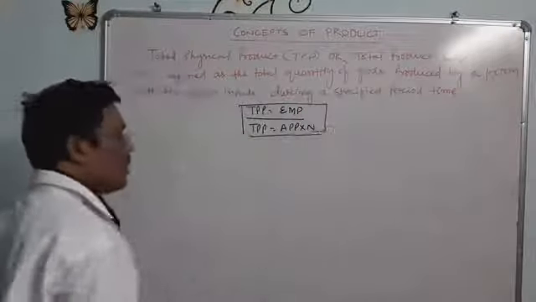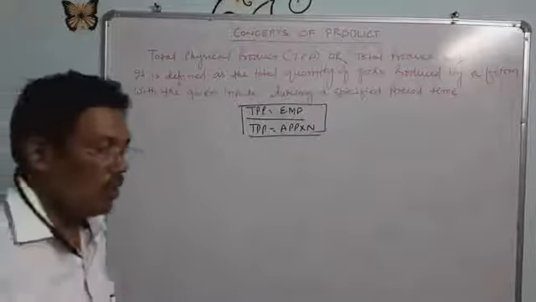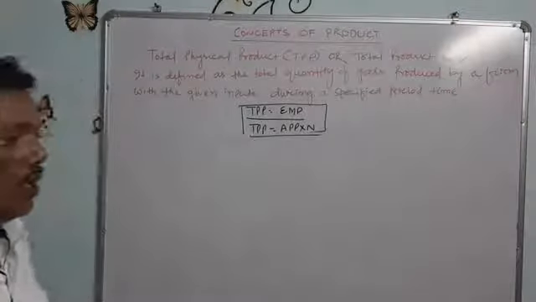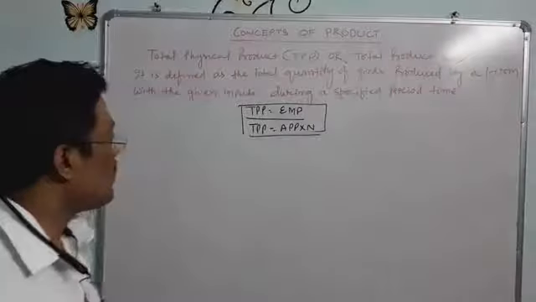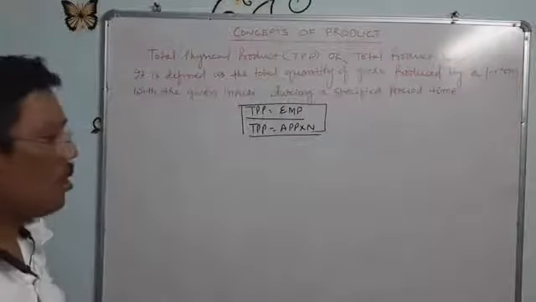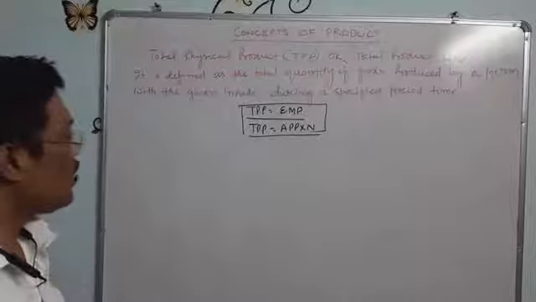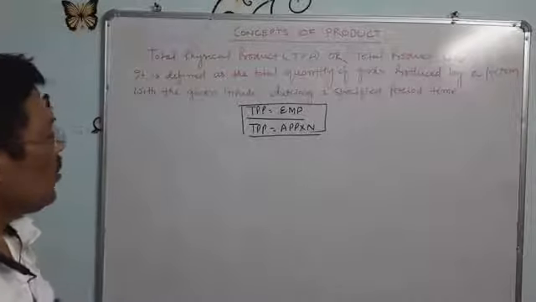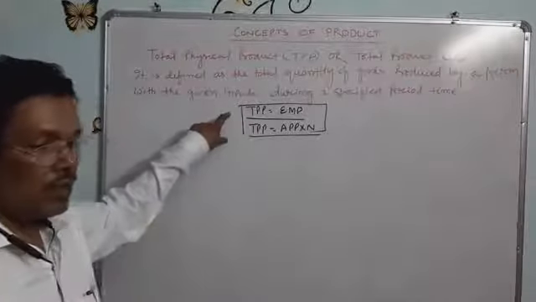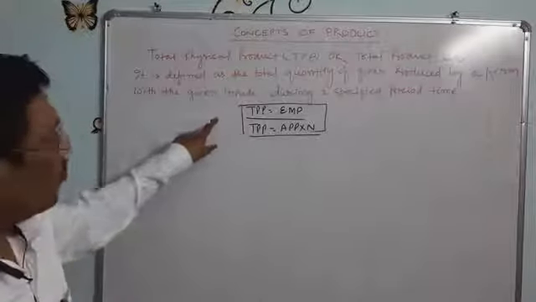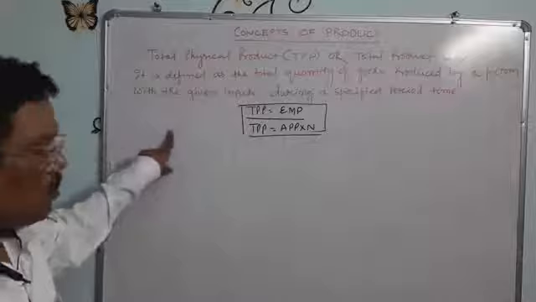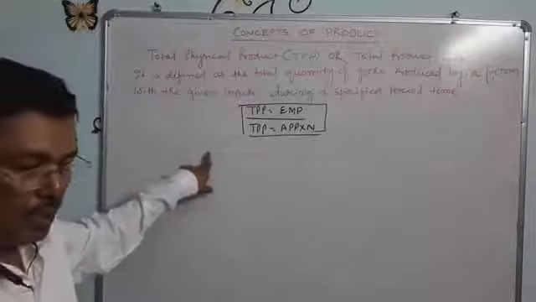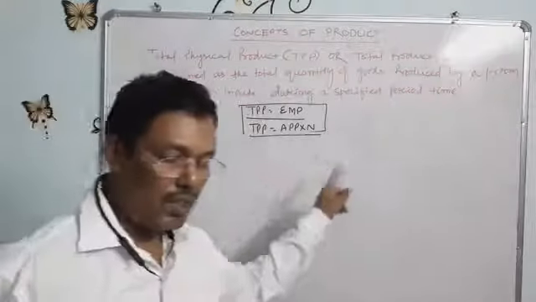One is total physical product equals summation of MP, and the second is total physical product equals average physical product into L. We will discuss these later on, when we know the total physical product, average physical product and marginal physical product curves, and then we will discuss them in detail.